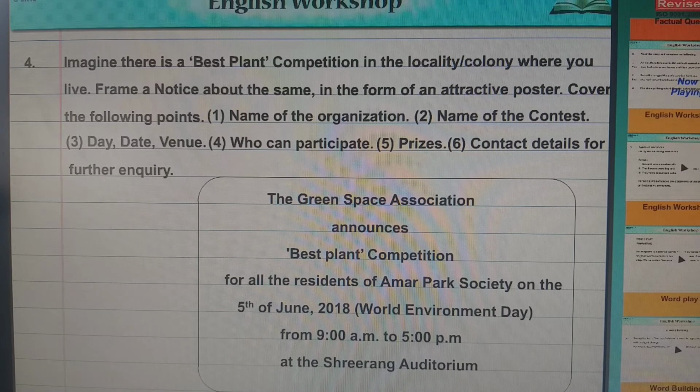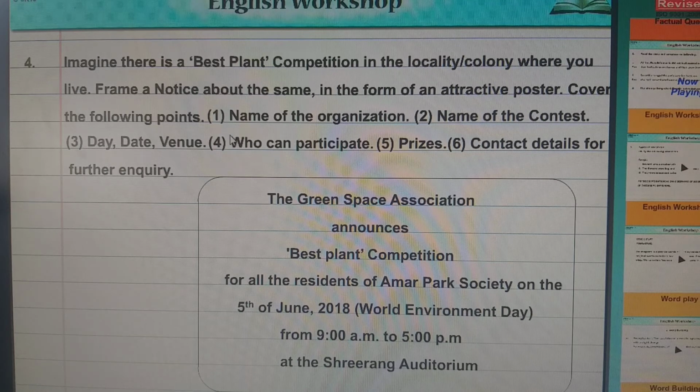See now, I'll just pause it so that you will be able to see. The Green Space Association announced, that's the name of the organization, a best plant competition, which is the contest, for all the residents of Amar Park Society. On which day, that is the date, 5th June 2018. World Environment Day, it is on that day. And the time they have given is from 9 a.m. to 5 p.m. And where is this place? At the Sri Rang Auditorium, right? So this is what they have given.